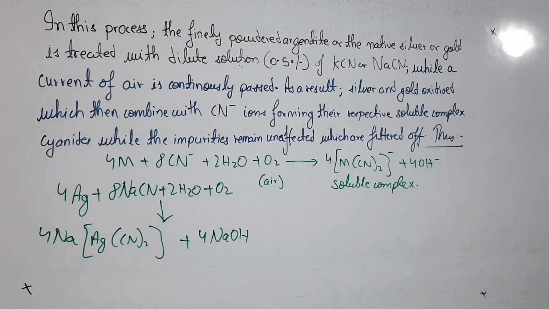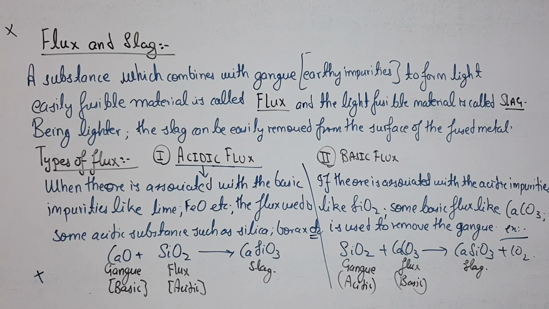So next, moving on to the reduction process, where we will study calcination and roasting. Before that, let's first study what flux and slag are. These two terms will be highly used in the extraction of metals. A flux is a substance which combines with the gangue. You remember, these are the earthy impurities associated with the ores.